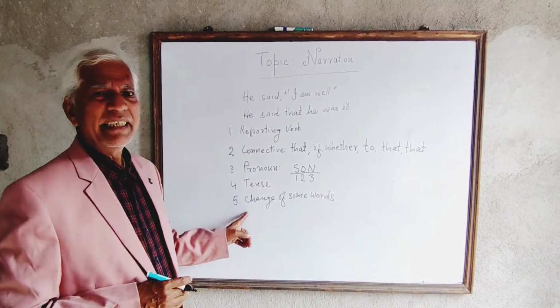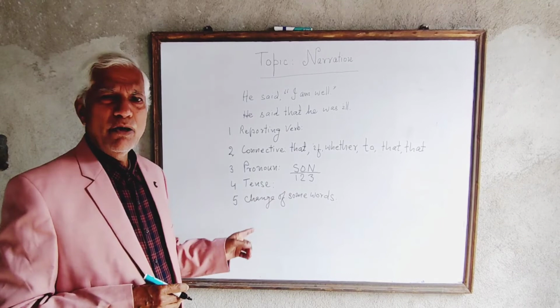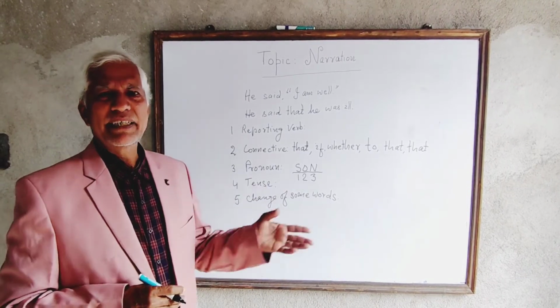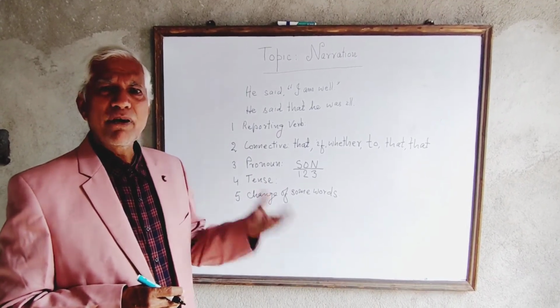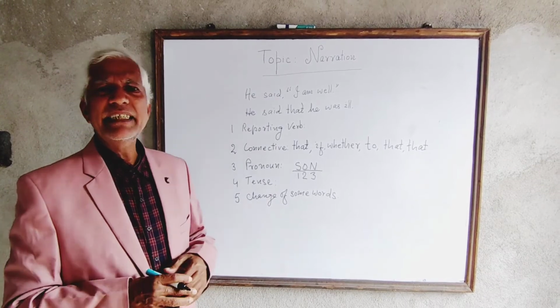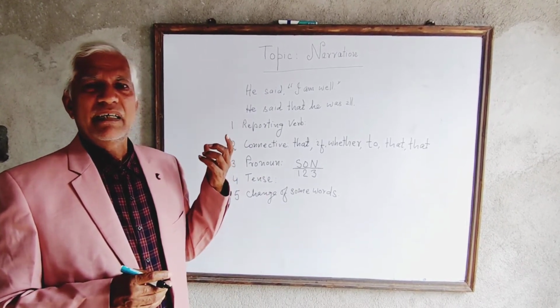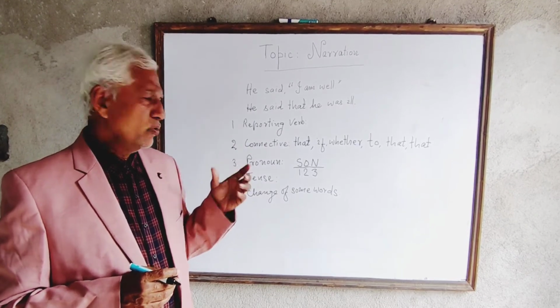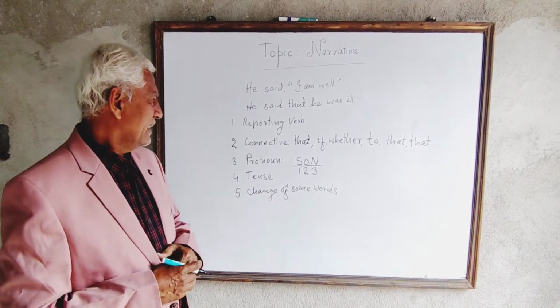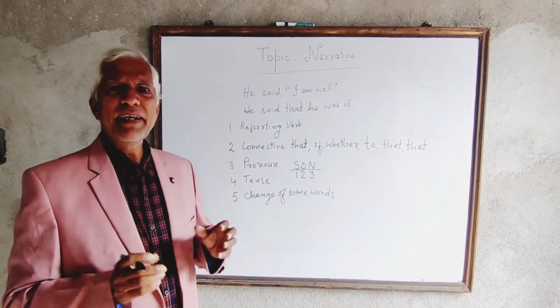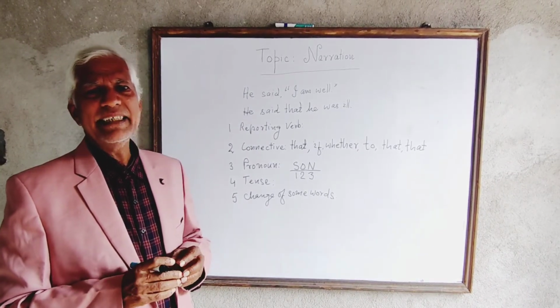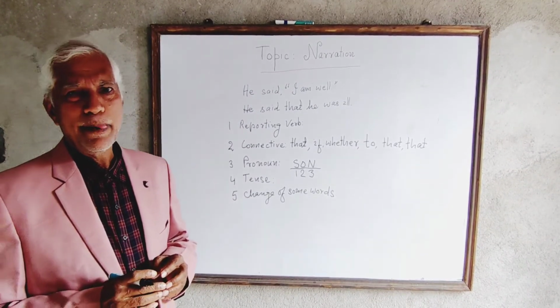Example: today changes into that day. Tomorrow changes into the next day or the following day. Yesterday changes into the previous day. So these are the important changes that take place when one changes direct narration into indirect narration.